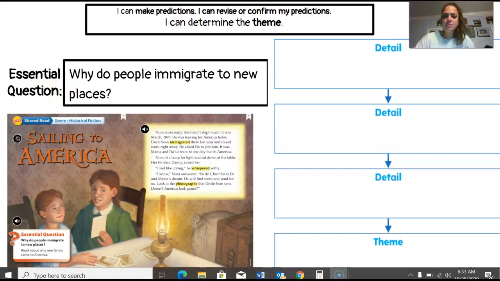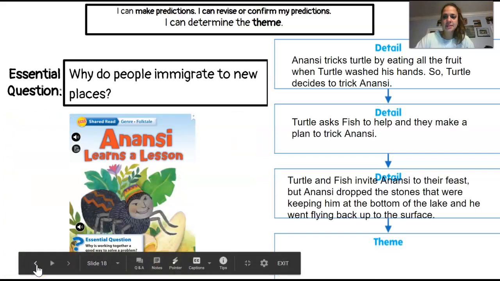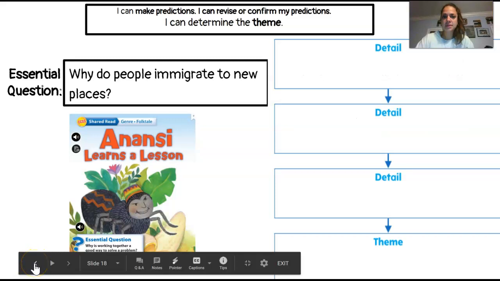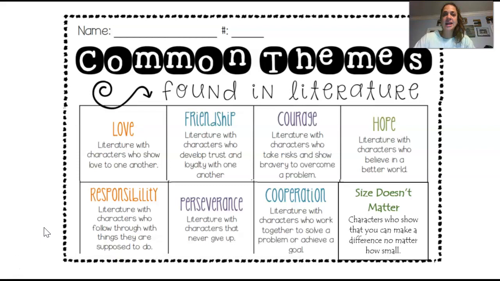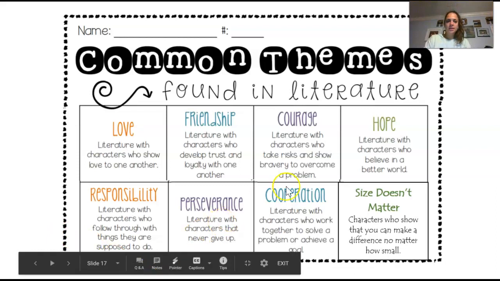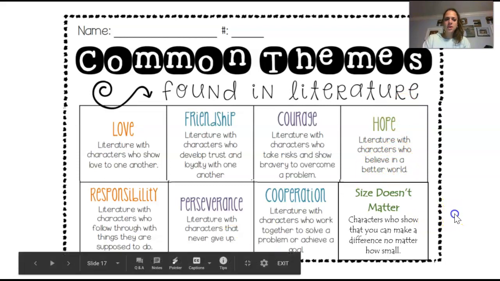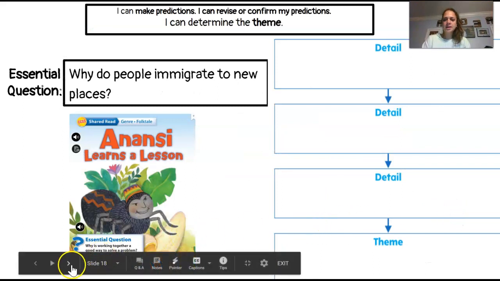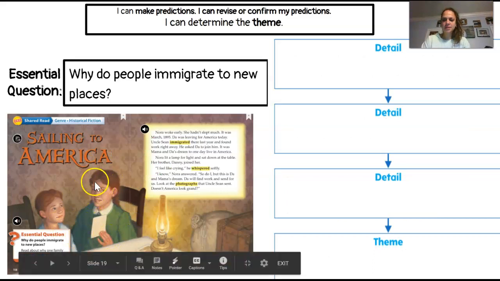So if I go back in my slides to the theme slide, you can do this too. I can already think of a lesson that those characters are going to teach me. Hope. Literature with characters who believe in a better world. Nora and her brother Danny are dreaming of a better world. They're showing us that hope is important.